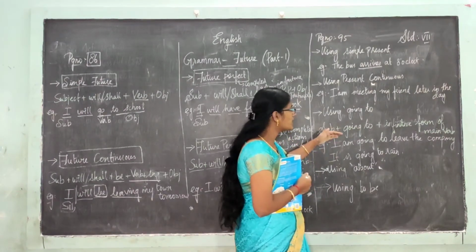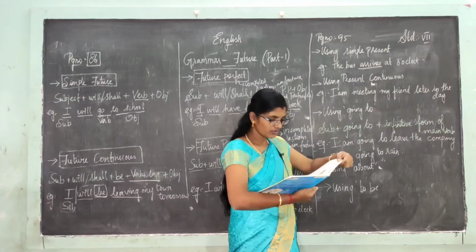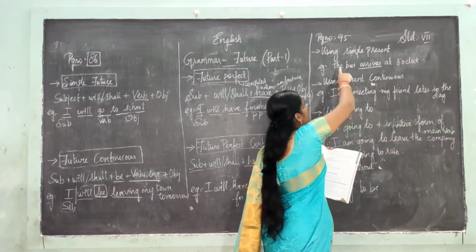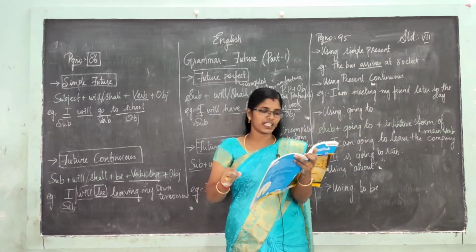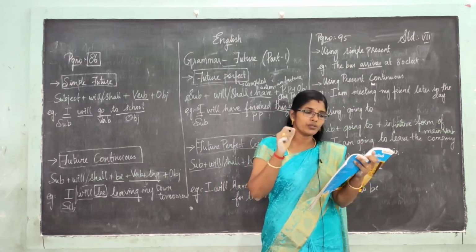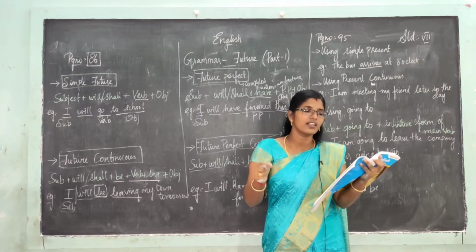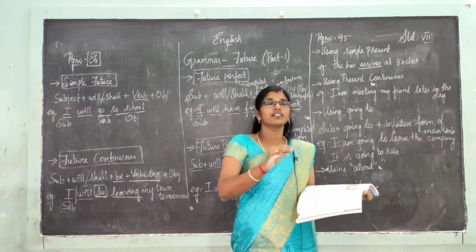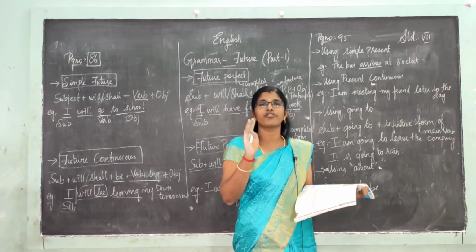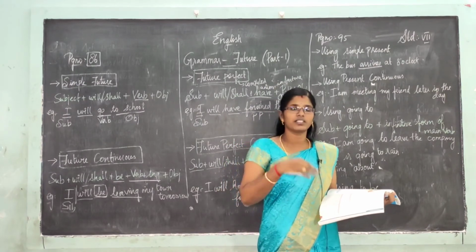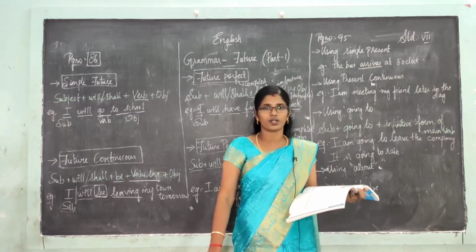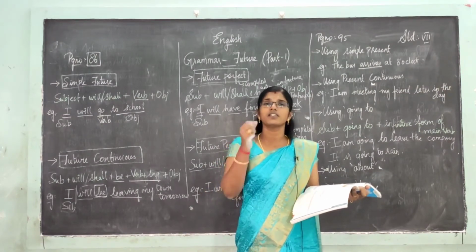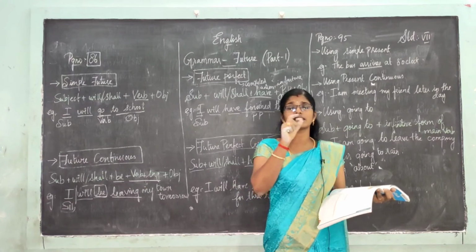So what can be the sentence? See, for simple present, look at the definition they have given. The simple present can be used to make statements about events that happen at a fixed time in future. See, the school closes at 4 o'clock. It will close at 4 o'clock today. So the time is now 3 o'clock. So it is going to happen in future only. So the same goes for simple present tense.